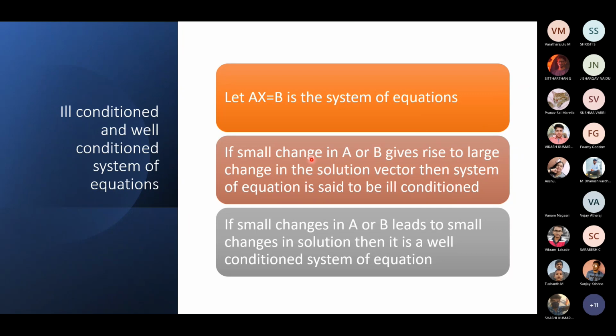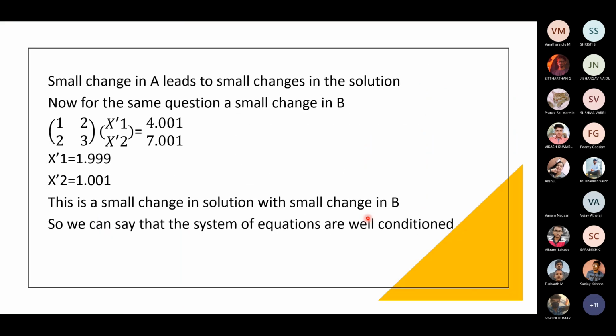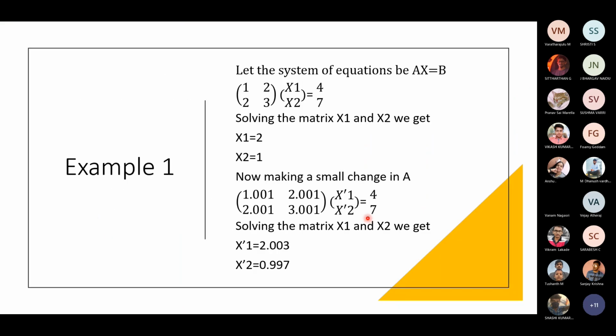If a small change in A or B gives rise to a large change in the solution vector, then the system of equations is said to be ill-conditioned. If small changes in A or B lead to small changes in the solution, then it is a well-conditioned system of equations. We'll look at it with the help of examples.